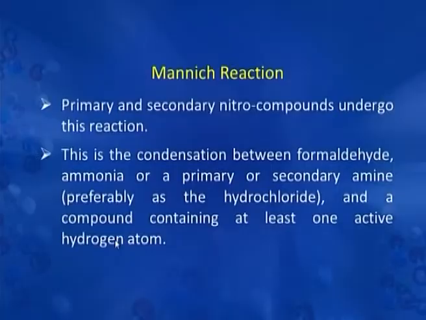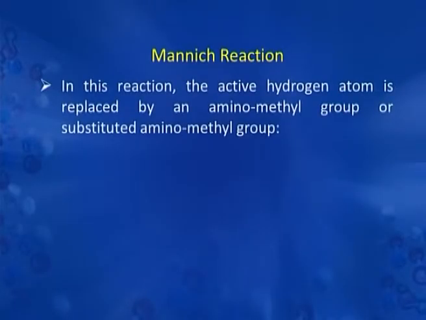At the moment we are discussing nitroalkanes, and we know that nitroalkanes contain active alpha hydrogen, and that is why they undergo Mannich reaction. Otherwise, this Mannich reaction is also shown by aldehydes and ketones which contain active hydrogen at alpha position. In this reaction, the active hydrogen atom is replaced by the aminomethyl group or substituted aminomethyl group.